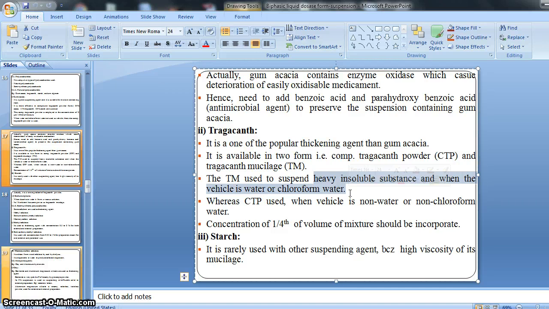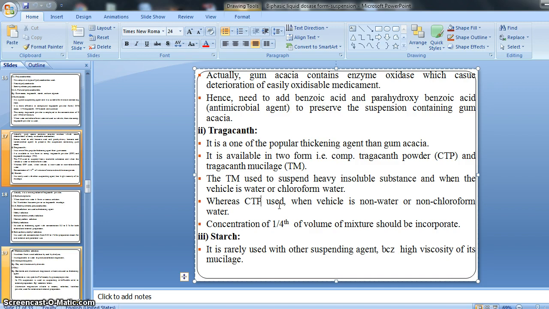Whereas compound tragacanth powder is used when the vehicle is non-water or non-chloroform water. So these are the conditions: for heavy insoluble substances, tragacanth mucilage is used, and when the vehicle is non-water or non-chloroform water, compound tragacanth powder is used.